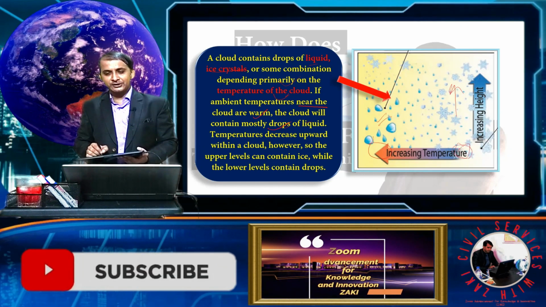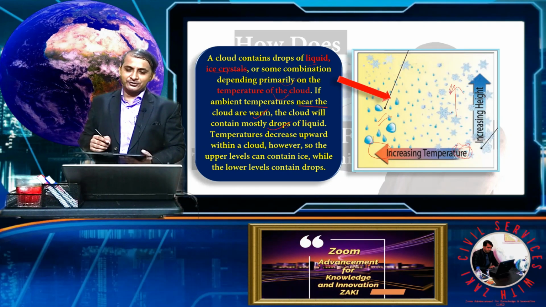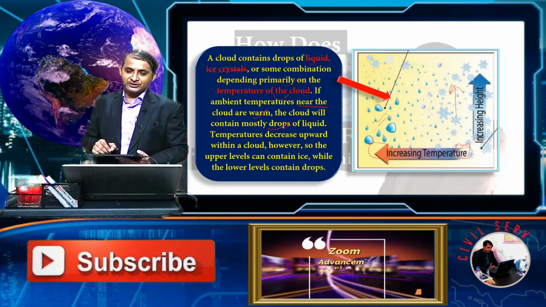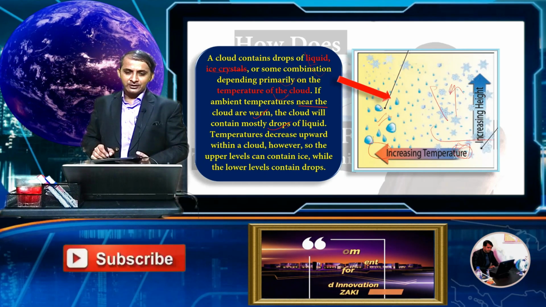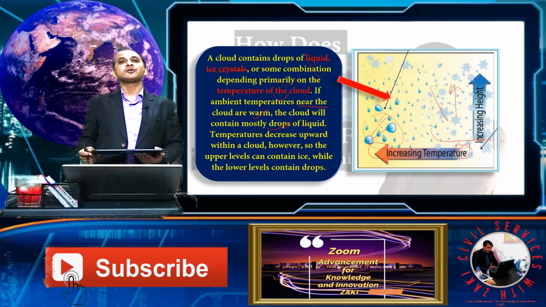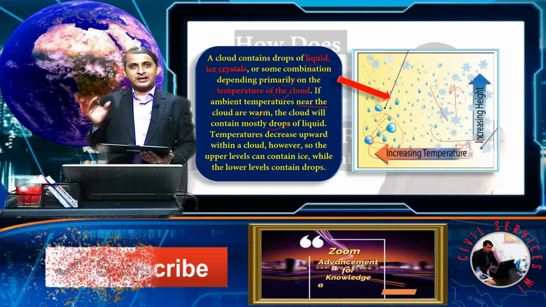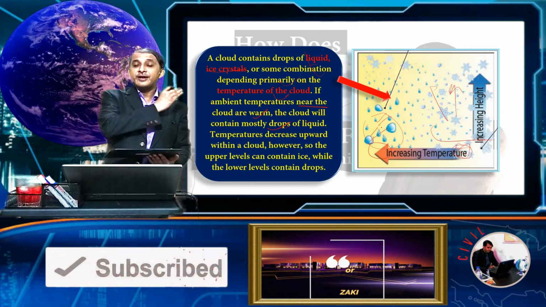So at higher latitudes you find ice crystals, and at lower levels in the atmosphere or lower latitudes, you find droplets of water.